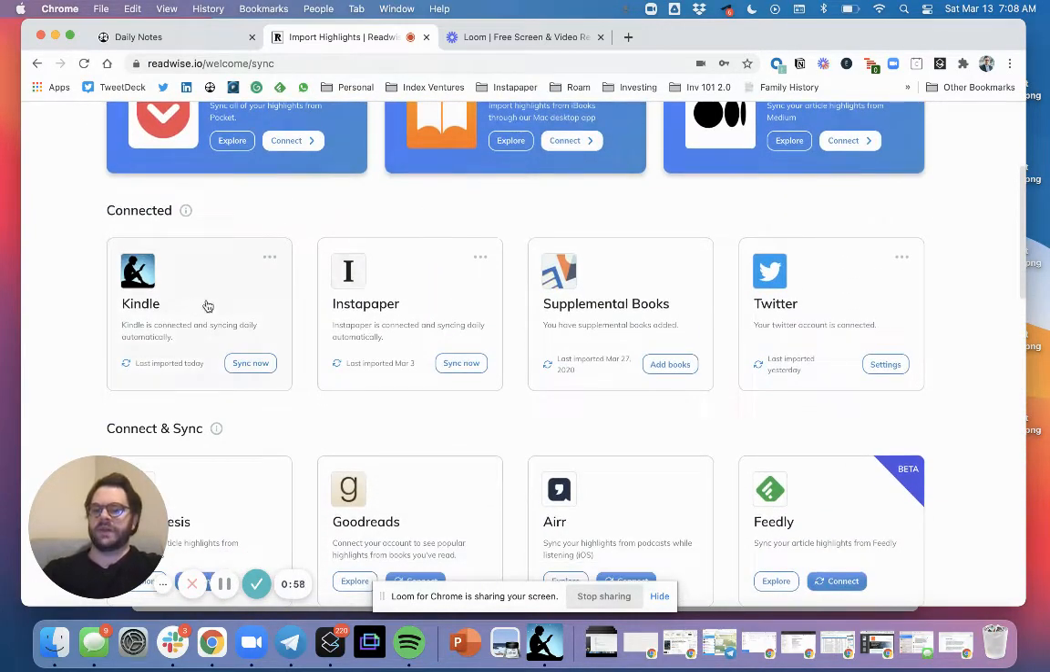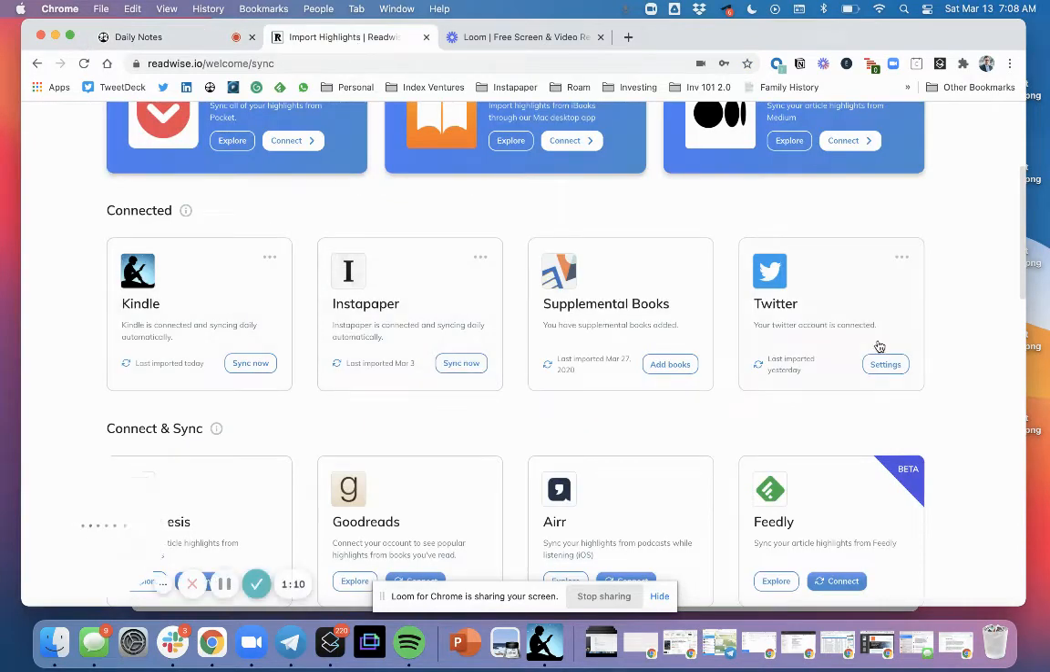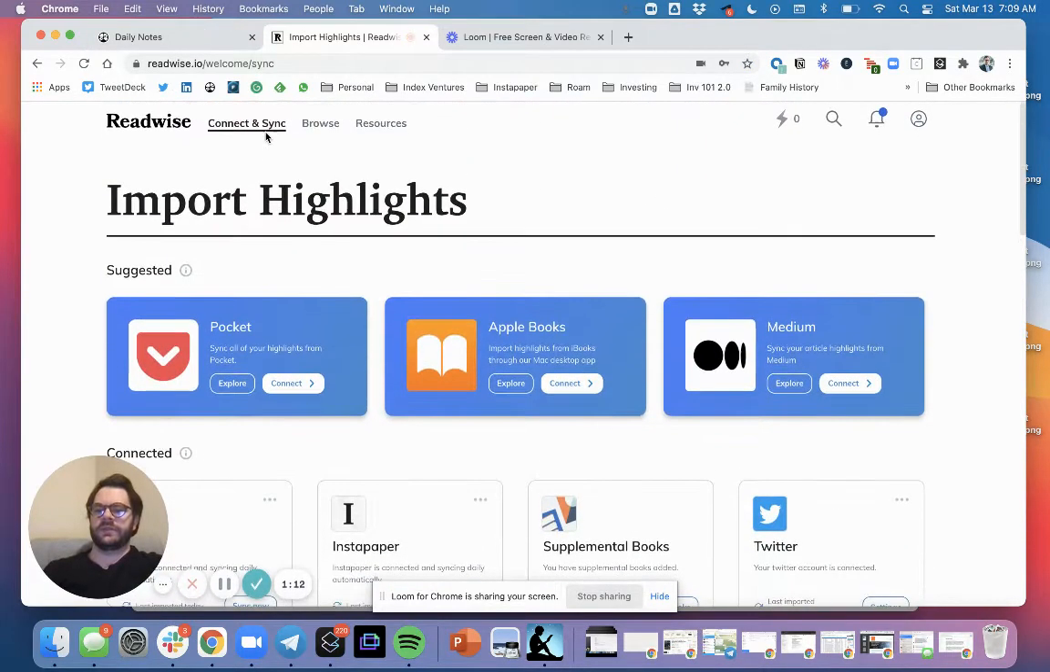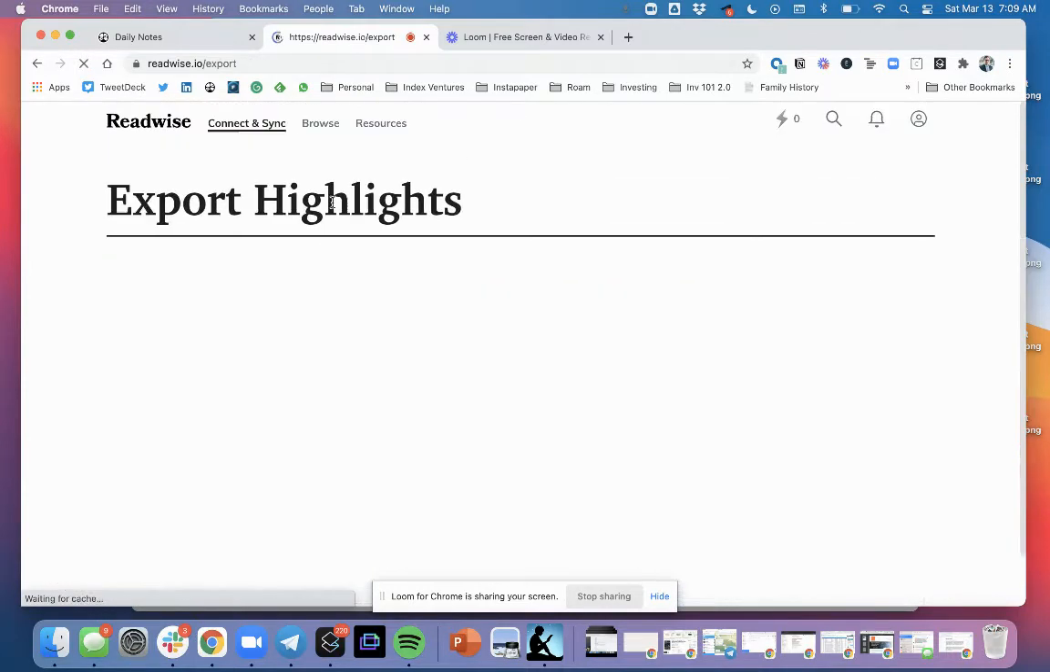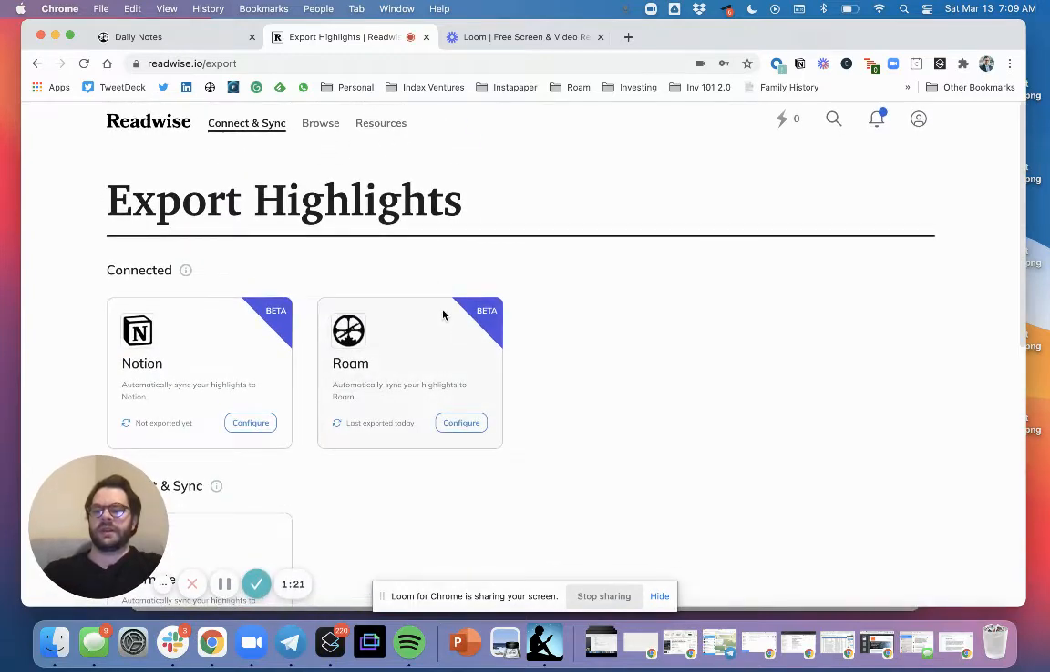So for me, I have it connected to my Kindle. I have it connected to Instapaper. We'll also talk about physical books, and then Twitter. So let me come back here and talk about physical books as well. So these are the things I have Readwise connected to, and then you can see that you can export connections in Readwise to a bunch of different places. I have mine connected to Roam.